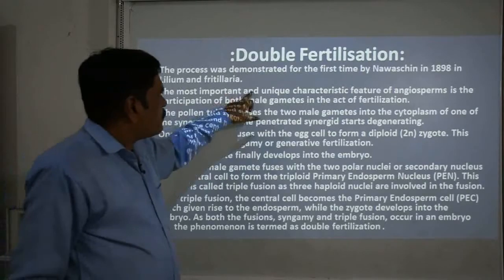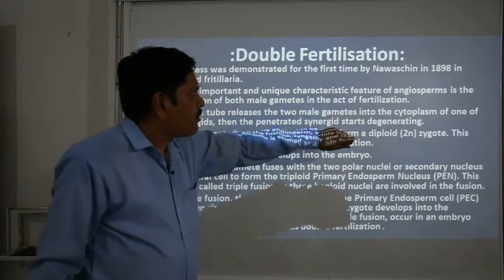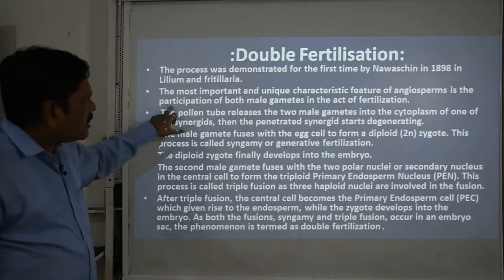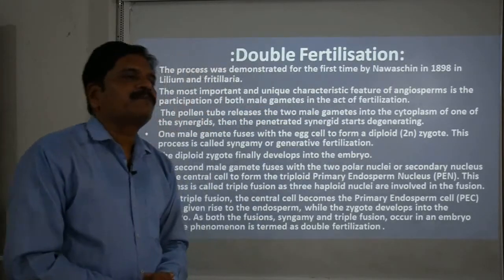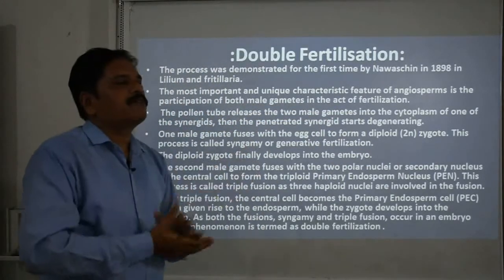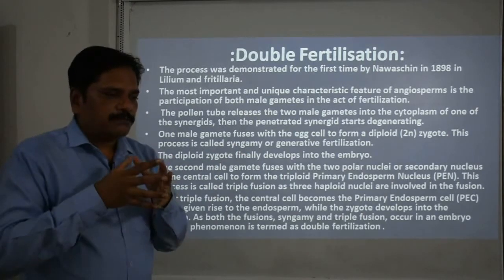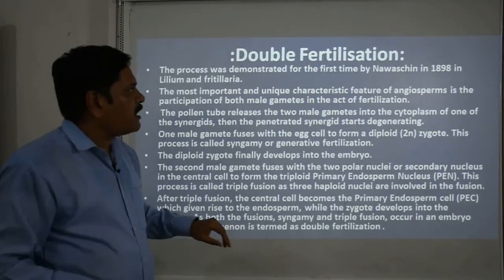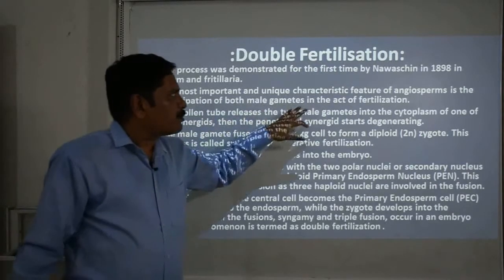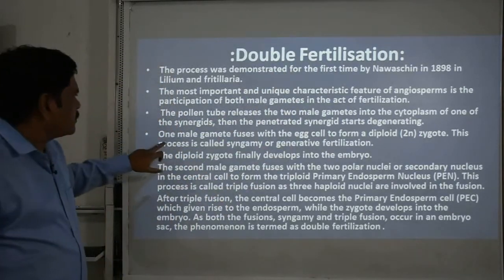The most important, unique characteristic feature of angiosperm is the participation of both male gametes in the act of fertilization. As we learned in our previous discussion, this pollen grain contains two male gametes. So these two male gametes will be responsible for this double fertilization.